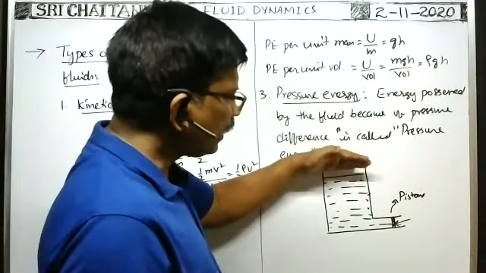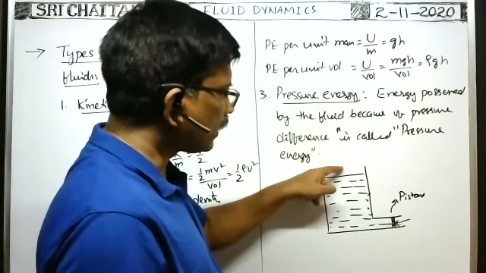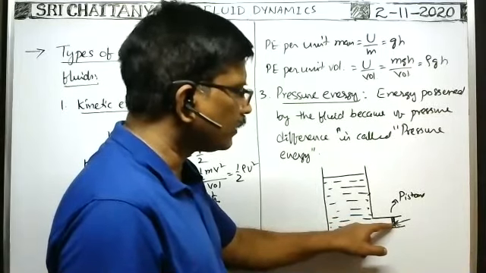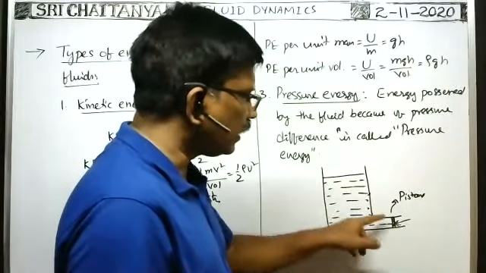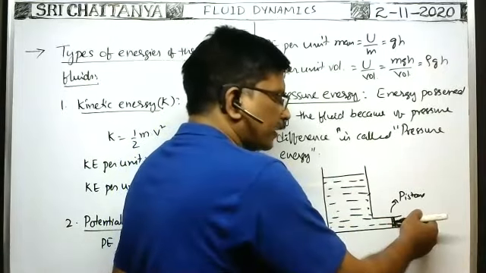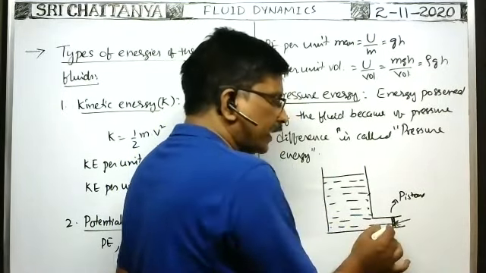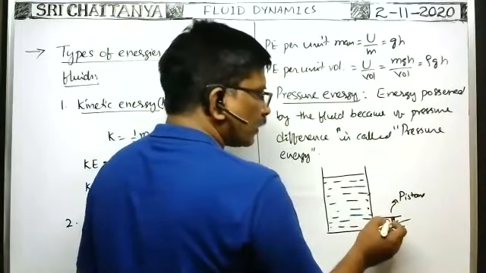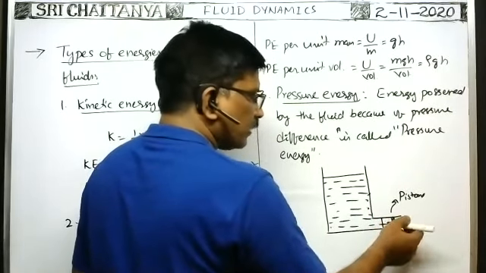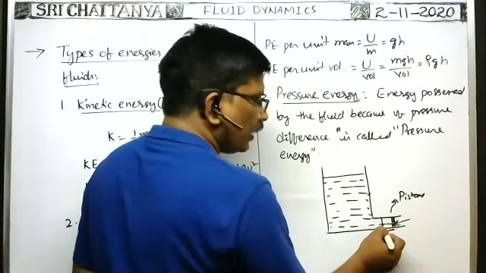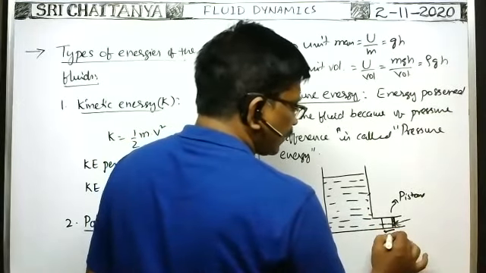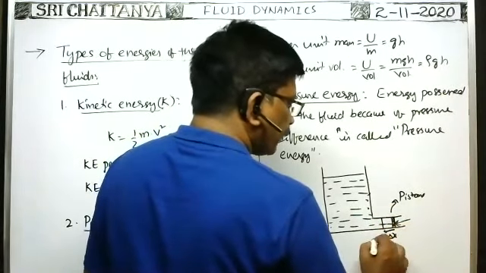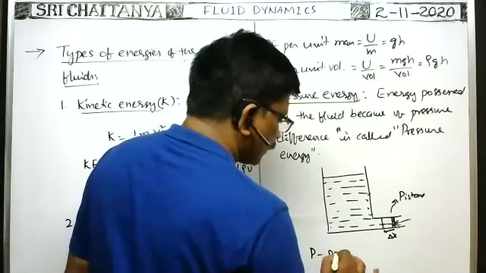Since the vessel is open to the atmosphere, atmospheric pressure acts on it. Because of the depth, pressure also acts at this point. So the total pressure at this point is due to atmospheric pressure and the depth of the liquid, and you apply the external pressure here. If you apply a pressure more than the pressure here, then because of the pressure difference across the piston, some work is done. Due to that, suppose this piston is displaced through a small distance delta x. The pressure difference is P.